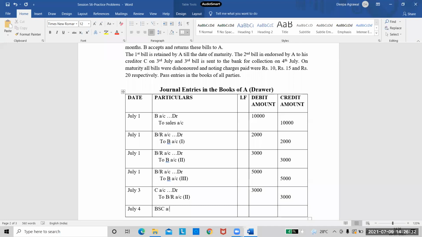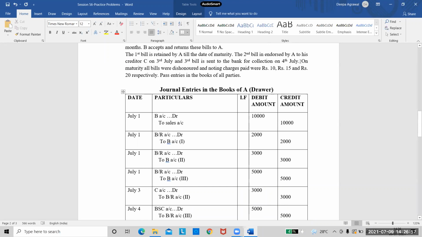Bank sent for collection to bills receivable. Yes, bill sent to bank for collection debtor to bills receivable account, right? And the amount here, this is for the third bill, right? So the third bill amount was 5,000. Okay, so we have written this also. And now we are done with this part also.